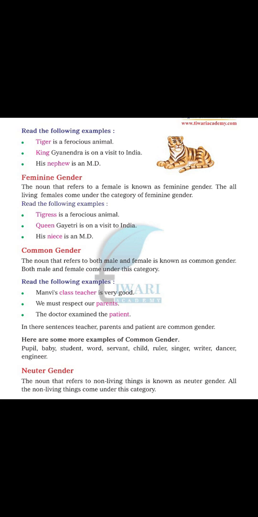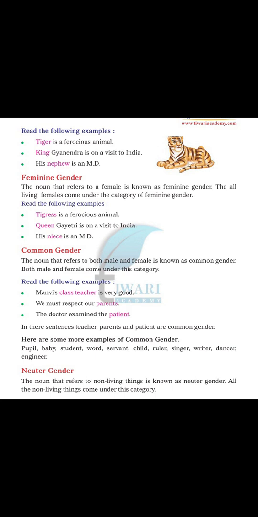The next one is feminine gender. The noun that refers to a female is known as feminine gender. All living females come under the category of feminine gender. For example, tigress is a ferocious animal. Queen Gayatri is on a visit to India. Her niece is an MD. So you have to distinguish between the first sentences and the second sentences. The female of tiger is tigress. The female of king is queen. The female of nephew is niece.